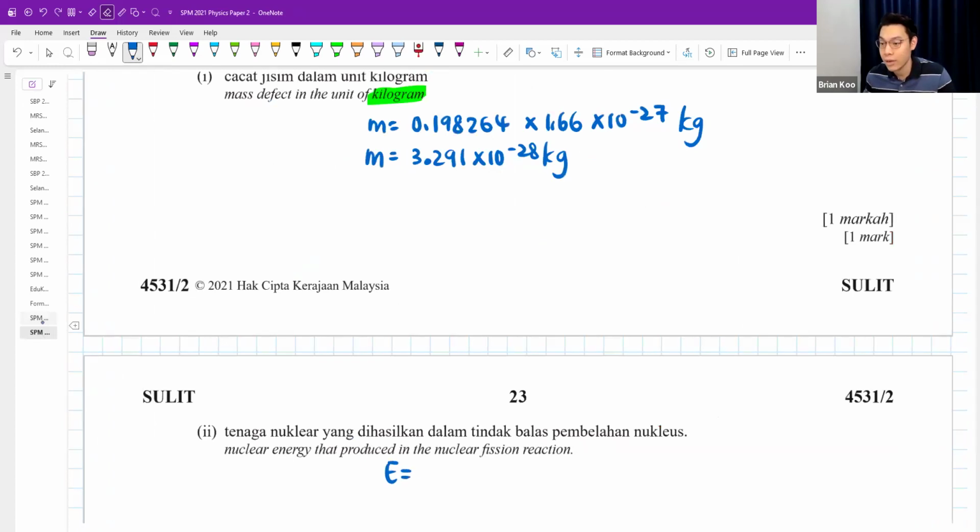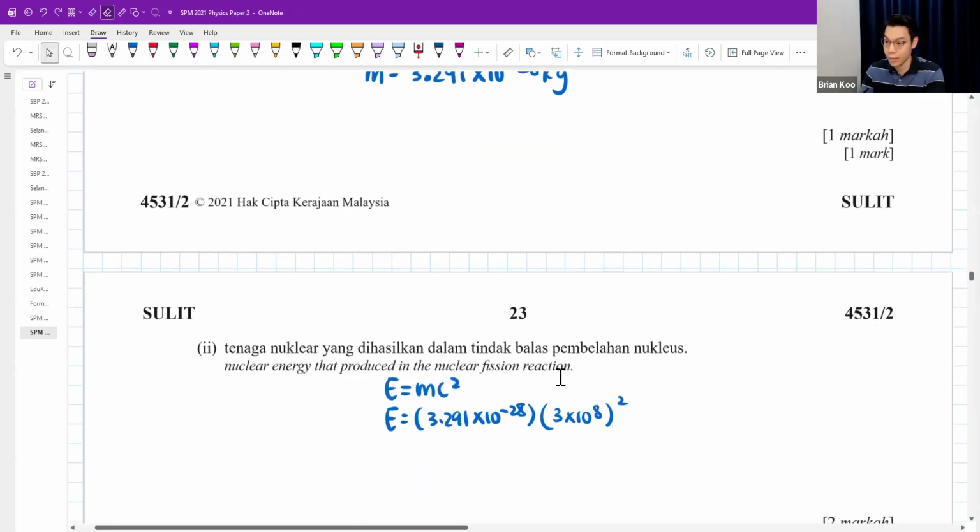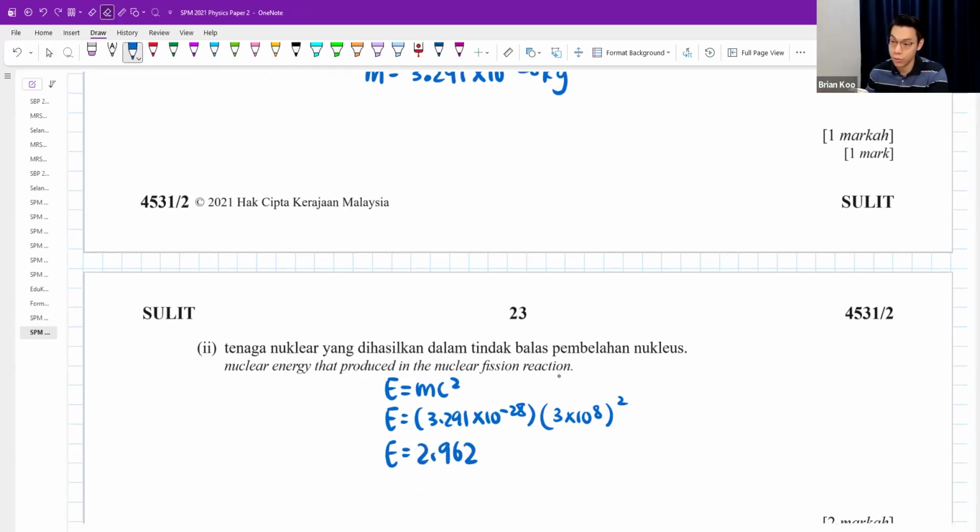Quite easy, the calculation in this nuclear physics chapter usually. Mass is 3.291. The c value is 3 times 10 to the power of 8. So don't forget to square. Okay, I get 2.962 times 10 to the power of negative 11.